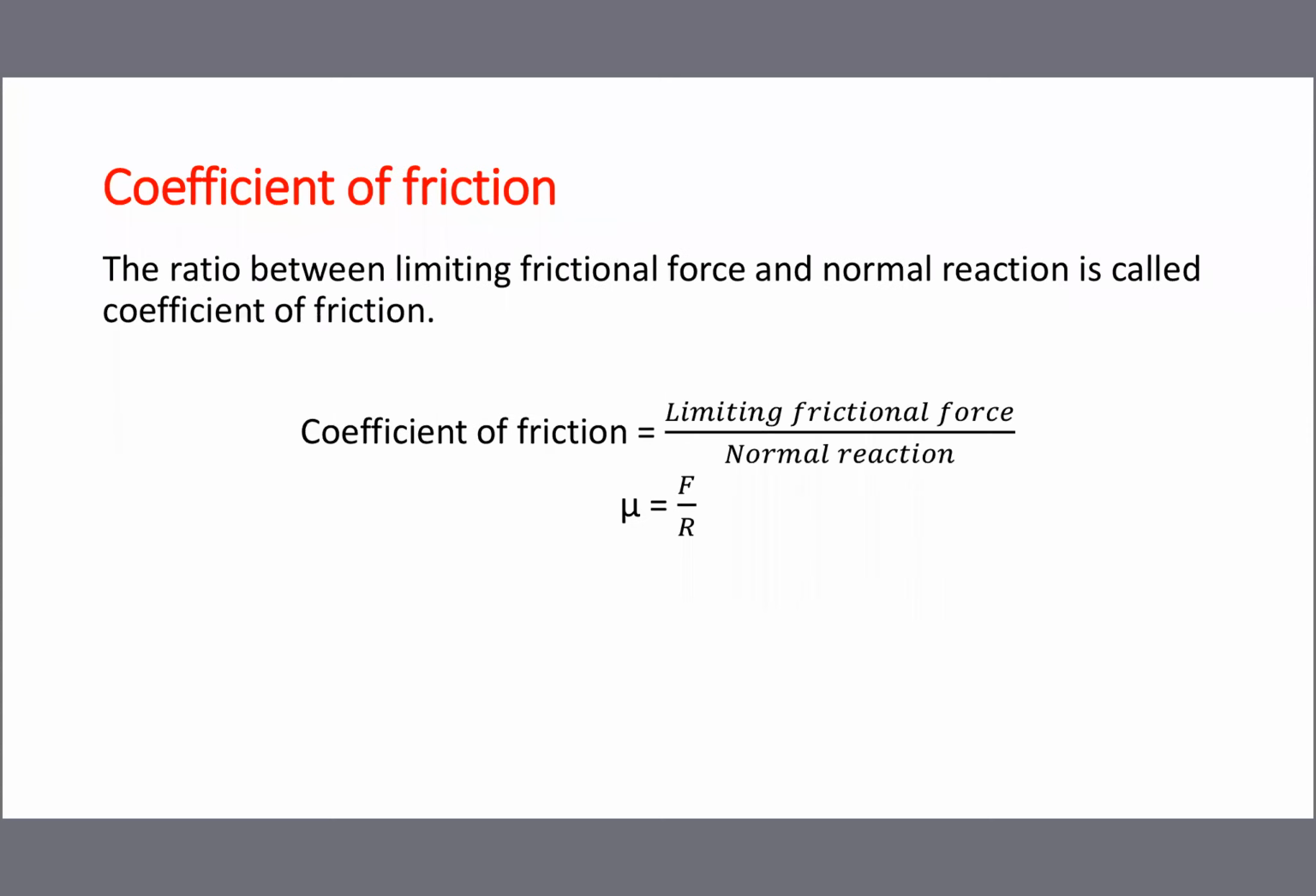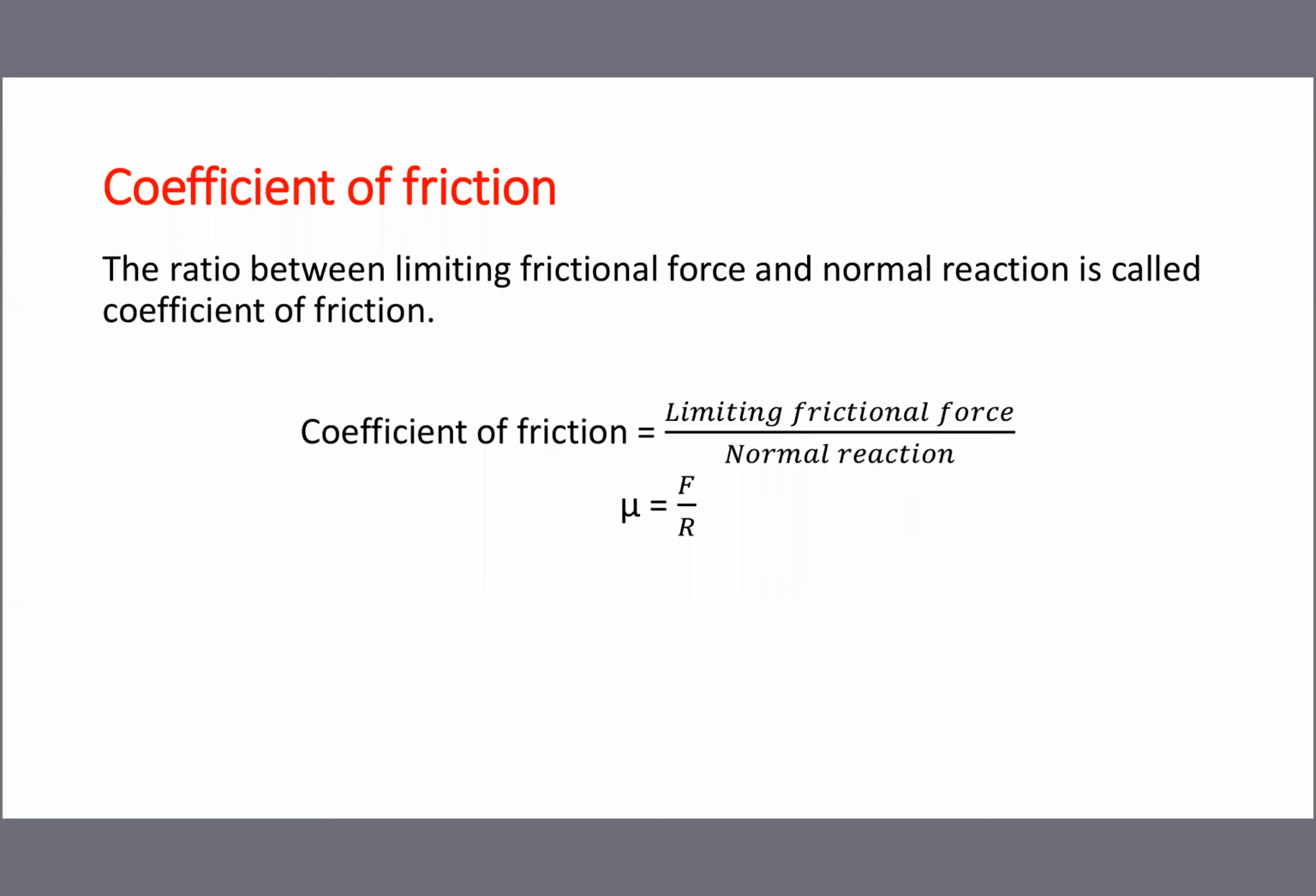Then one more word coming, coefficient of friction. So what is the meaning? Simple formula available. Coefficient of friction is the ratio between limiting friction and normal reaction. The formula is very, very important in this chapter. Coefficient of friction is equal to limiting friction divided by normal reaction. Mu is equal to F divided by R. It has no unit.